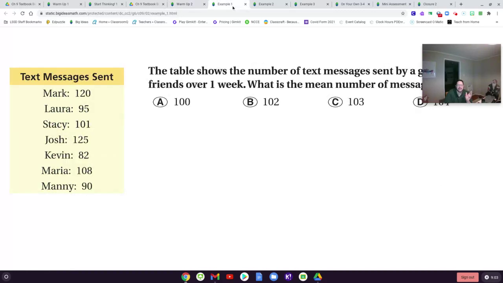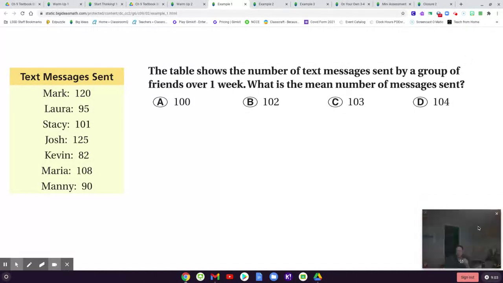Okay, so this next example, this one will be multiple choice. Don't stress too much. Here we go. So we have text messages sent. Mark sent 120, Laura sent 95, Stacy sent 101, Josh sent 125, Kevin sent 82, Maria 108, and Manny 90. Okay, so find the mean number of messages sent for those 7 different people.